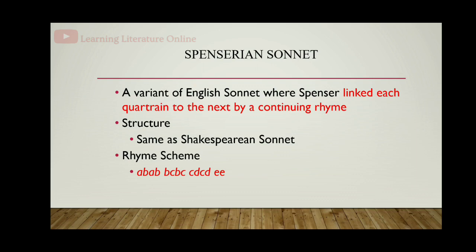So, what will the rhyme scheme be? AB, AB, as in the Shakespearean sonnet; then instead of CD, CD, it will be BC, BC; and in place of EF, EF, here it will be CD, CD and EE. So, the rhyme scheme of the Spenserian sonnet is AB, AB, BC, BC, CD, CD and EE.